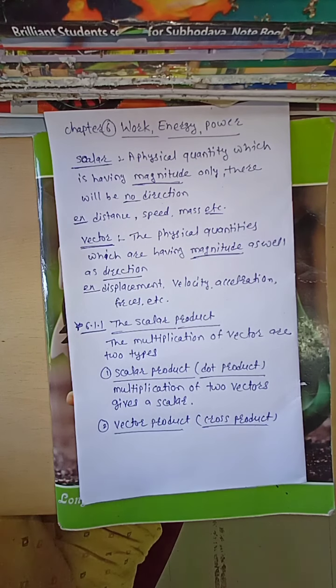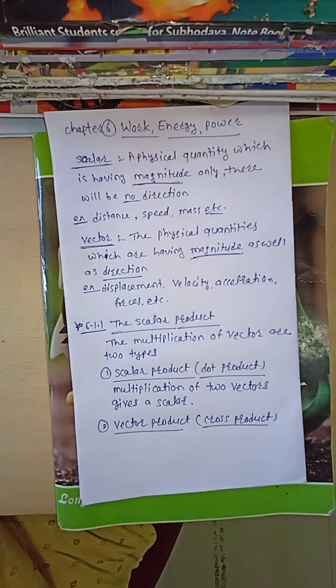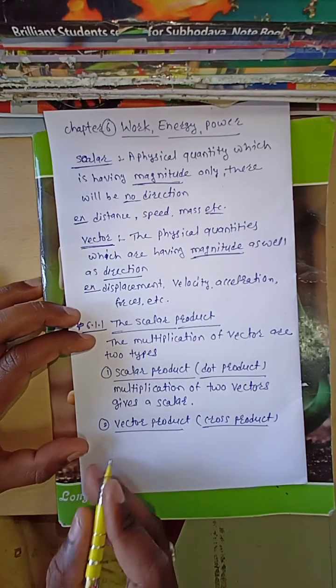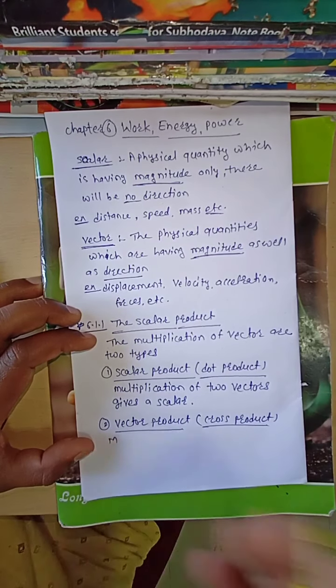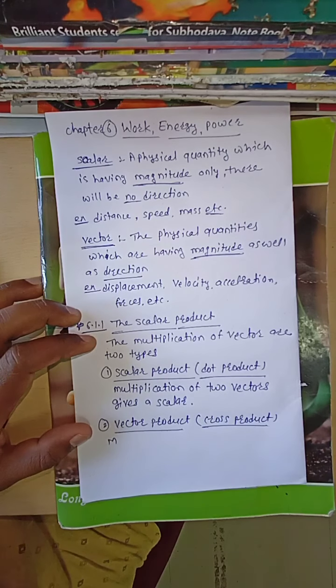When you multiply two vectors, and your answer is in terms of a vector, that is known as a vector product. Means when you have multiplied two vectors, you got a new vector, that is known as a vector product.